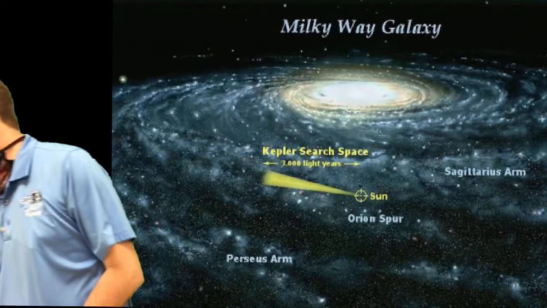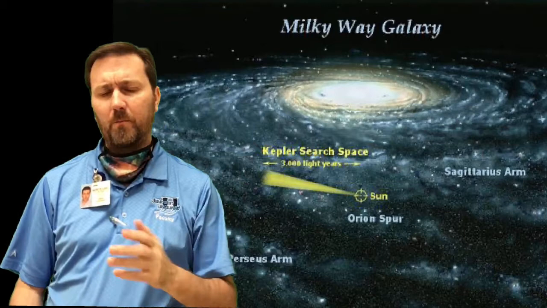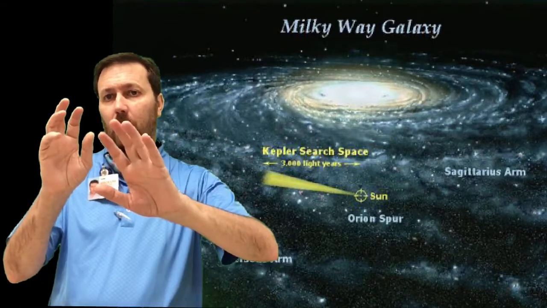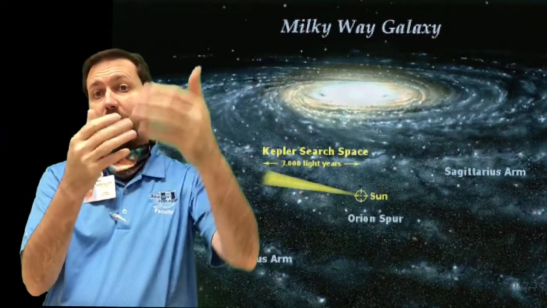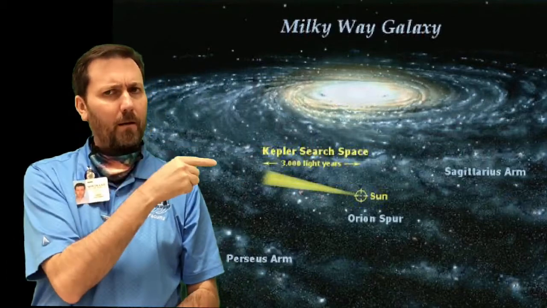So how do we know we're in a spiral galaxy? And how do we know it has 4 or 5 arms? If you look that way in outer space, you notice a lot of very close stars and a lot of very far stars and a lot of stars at a medium distance. But if you look that way, out of the galaxy, all of the stars are a large distance away. So we're in a spiral arm, and if we look down along the spiral arm, we see stars everywhere, far away, close up, all kinds of stars. If we look back that way, far away, close up, that's along the spiral arm.